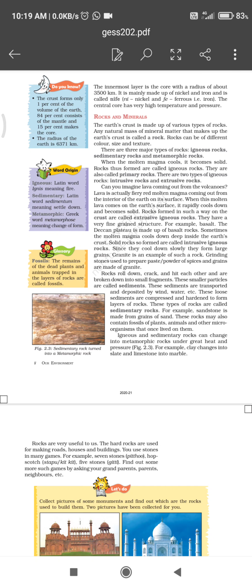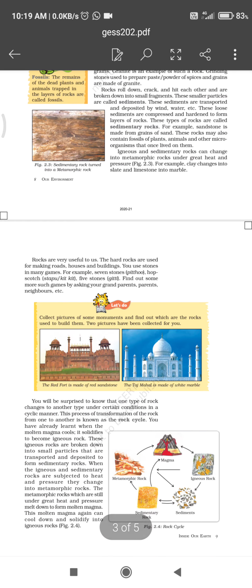When these rocks transform from one type of rock to another type of rock, it is called the rock cycle. As it is visible in the diagram, magma cools down and forms igneous rocks. Igneous rocks break into sediments. Sediments deposited in another place form sedimentary rocks, and when they change their color and hardness, they transform into metamorphic rocks.